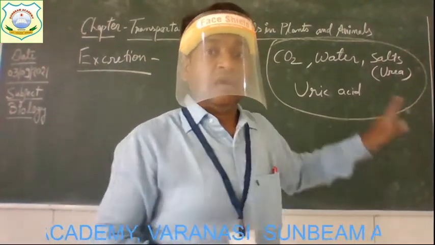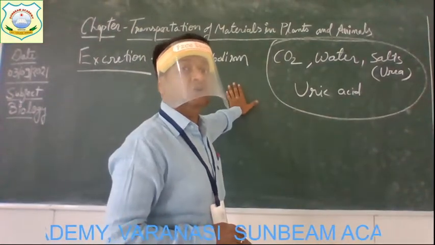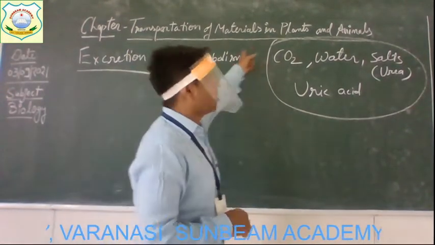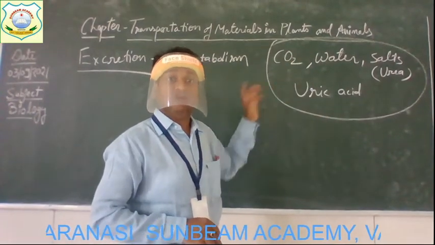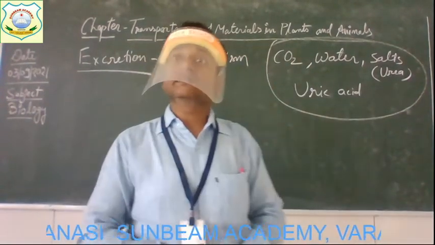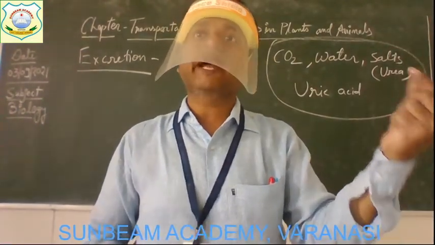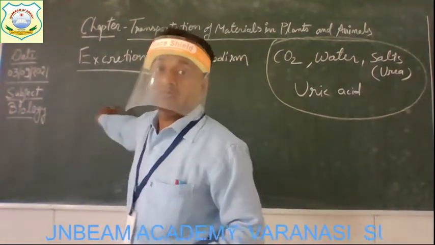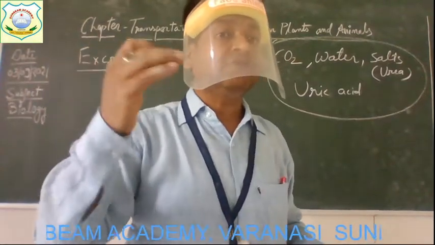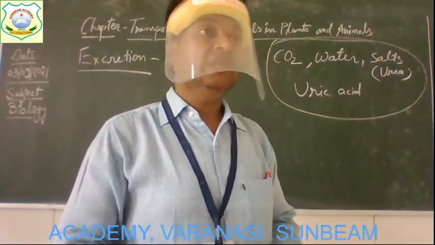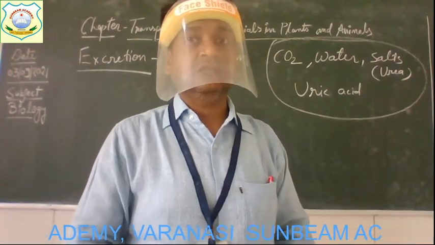Alright. So our excretory organs remove all this waste, and this process of removal of all these metabolic wastes from the body is known as excretion. Clear? So in just one line you can define the term excretion. The process of removal of metabolic waste from the body is known as excretion.